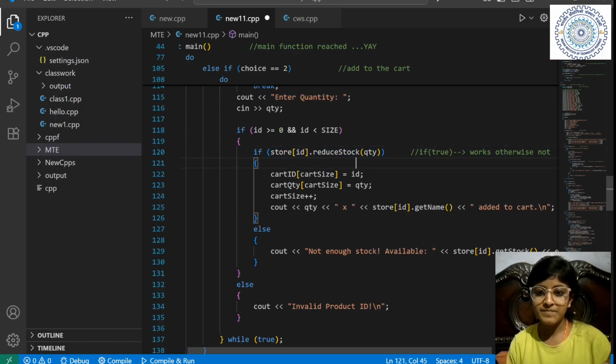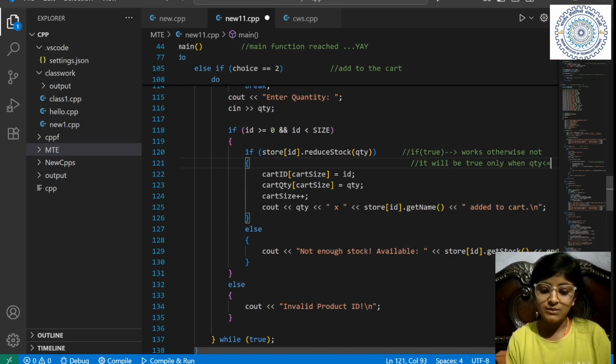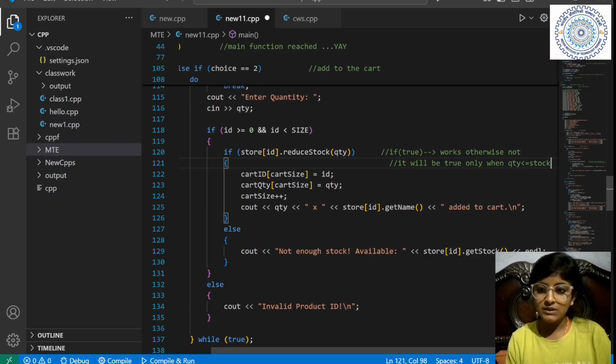okay. So it will be true only when quantity is less than or equal to stock.